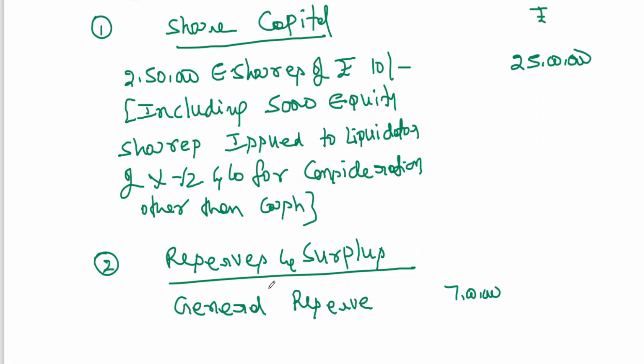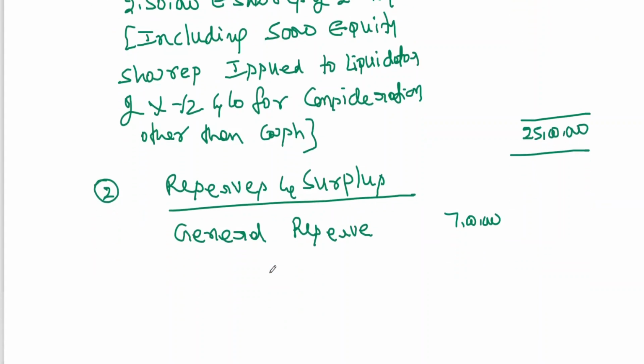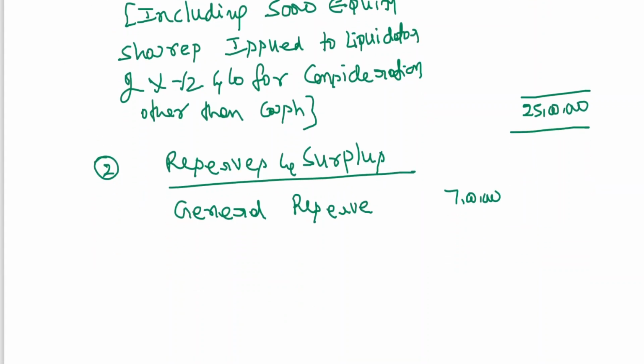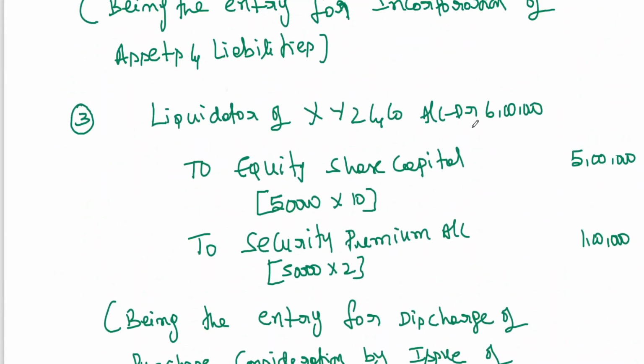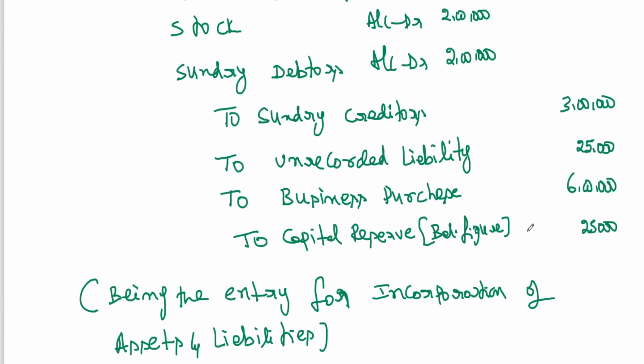Then we also got capital reserve. Just now we have written the entry: this company has got 25,000 rupees by acquiring the assets and liabilities, a profit.